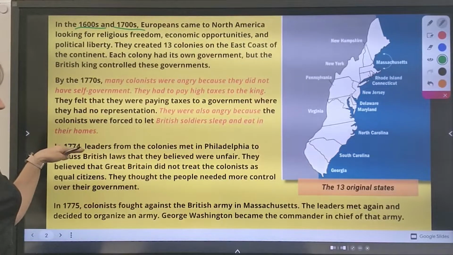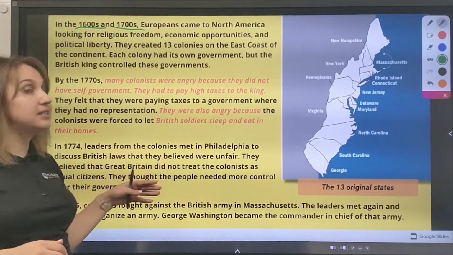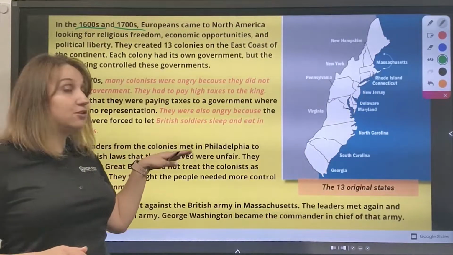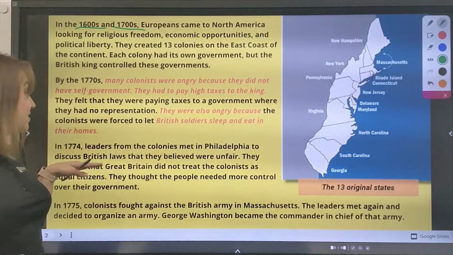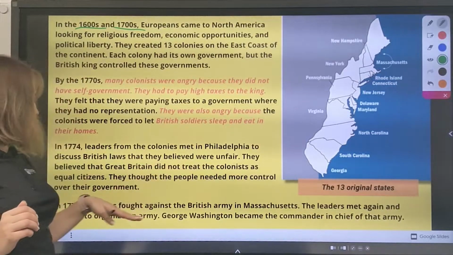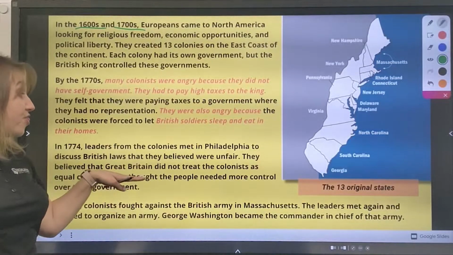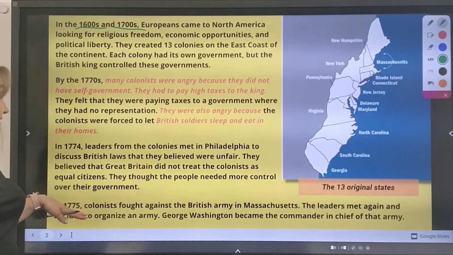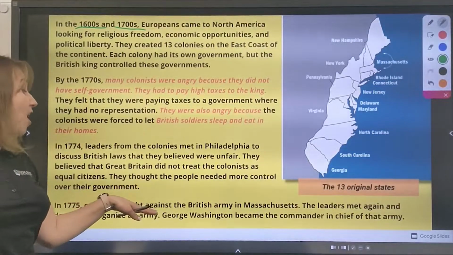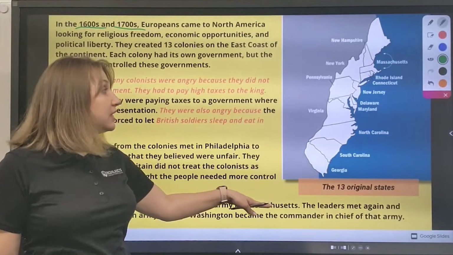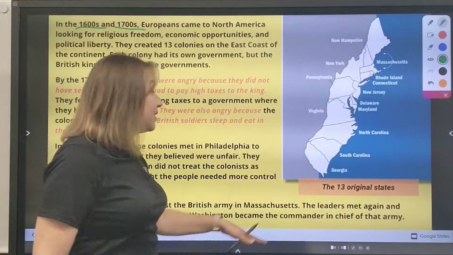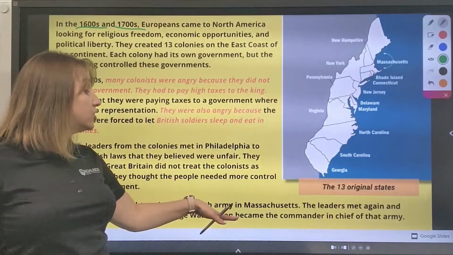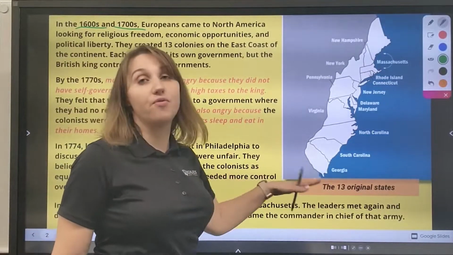So in 1774, leaders from the colonies met in Philadelphia to discuss British laws that they believed were unfair. They believed that Great Britain didn't treat the colonies as equal citizens. They thought that people needed more control over their government. So in 1775, colonies fought against the British Army in Massachusetts, which is here. The leaders met again and decided to organize an army. George Washington became the commander-in-chief of that army.